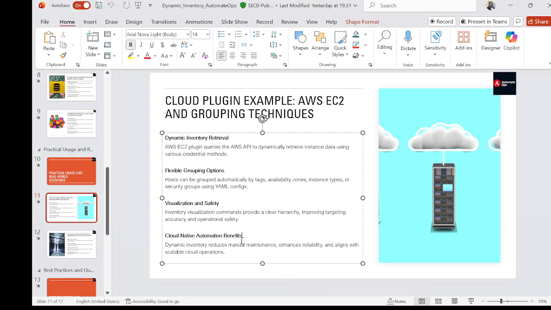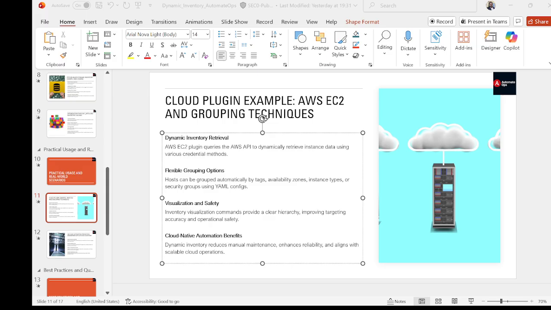And then there are cloud-native automation benefits also, because dynamic inventory reduces manual maintenance, any manual updating of the static inventory. It enhances reliability and aligns with scalable cloud operations. This makes the automation safer because we are always targeting the right target servers.